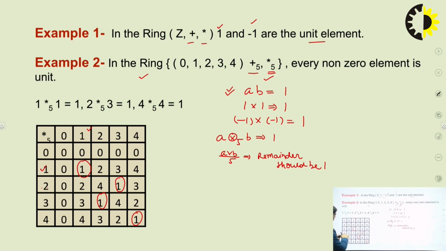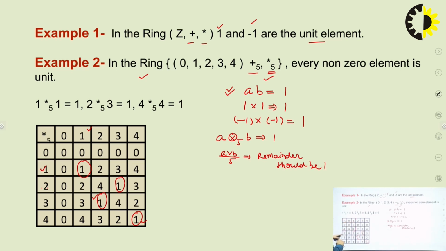Similarly, when you multiply 2 and 3, it will be 6. When you divide it by 5, the remainder will be 1. Similarly, when you multiply 3 and 2, it will be 6, and when you divide by 5, the remainder will be 1. Similarly, 4 times 4 is 16, and when you divide 16 by 5, the remainder will be 1. So you can see that with respect to 1, 1 is the unity element.